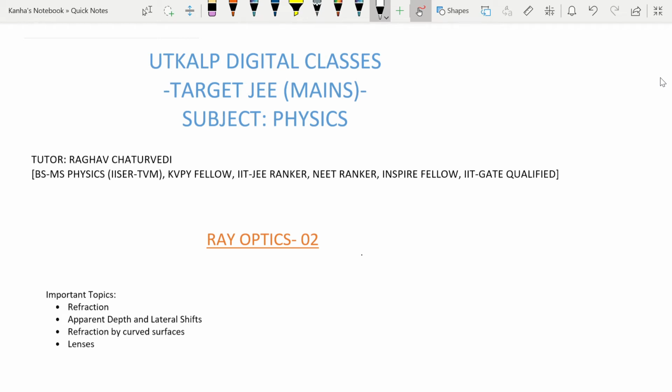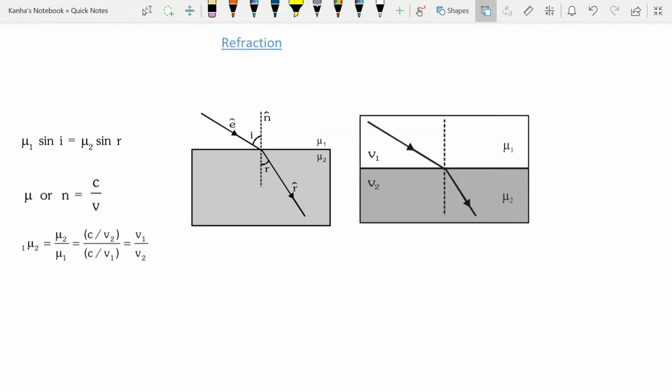I am your tutor Raghav Chaturvedi, and today we are going to dive into the next topics of ray optics, which include refraction, apparent depth and lateral shifts, refraction by curved surfaces, and lenses. Now we begin our discussion about refraction.